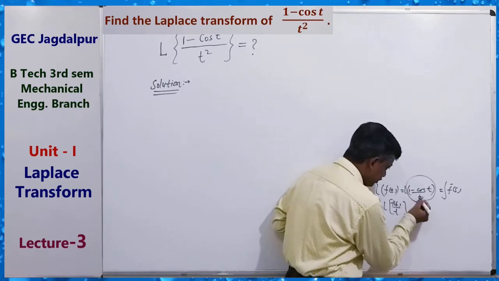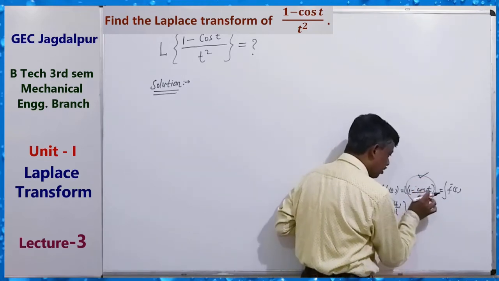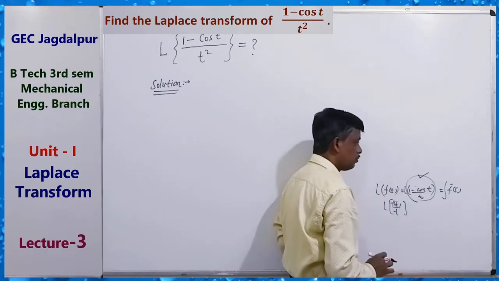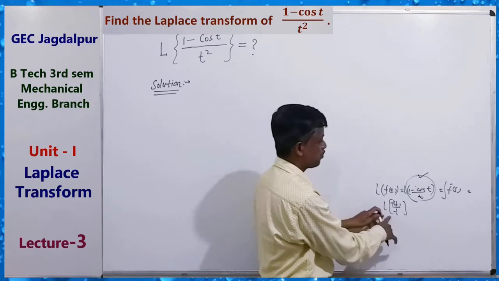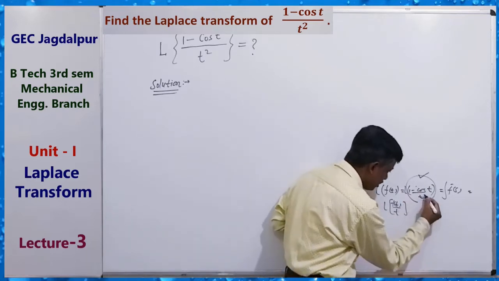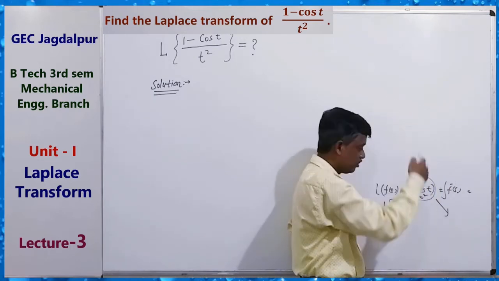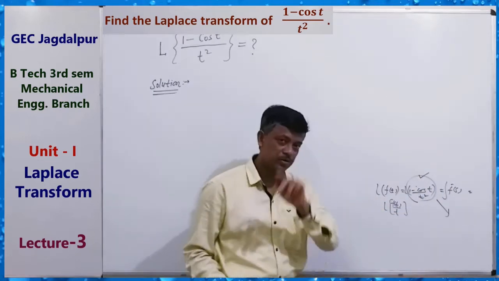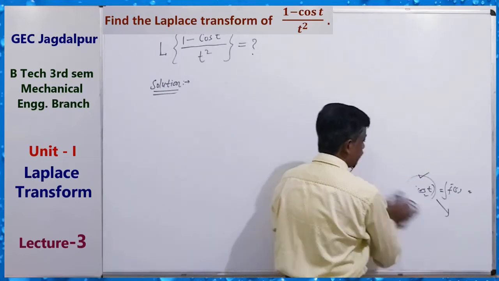Then when we get its Laplace transform, again using this property, this by t means t square, and again using that formula, we can find the Laplace transform successfully two times.